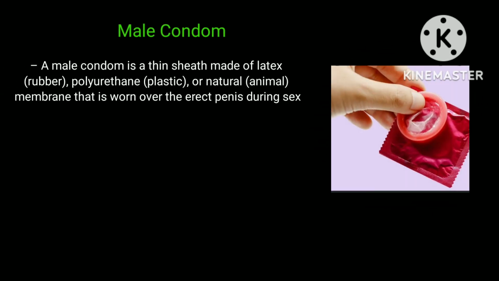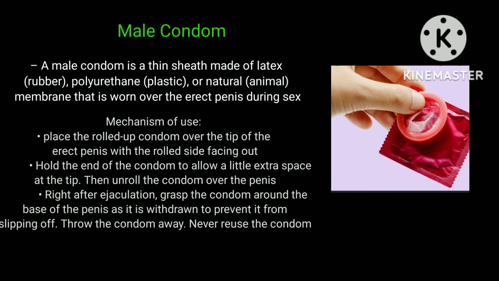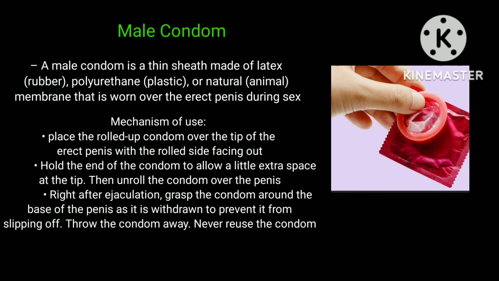Another example is the male condom. A male condom is a thin sheet made of latex or rubber, polyurethane or plastics, or natural or animal membrane that is worn over the erect penis during sex. Mechanism of use: place the rolled up condom over the tip of the erect penis with the rolled side facing out. Hold the end of the condom to allow a little extra space at the tip. Then unroll the condom over the penis.